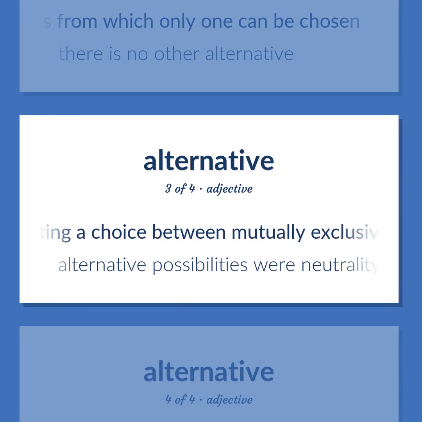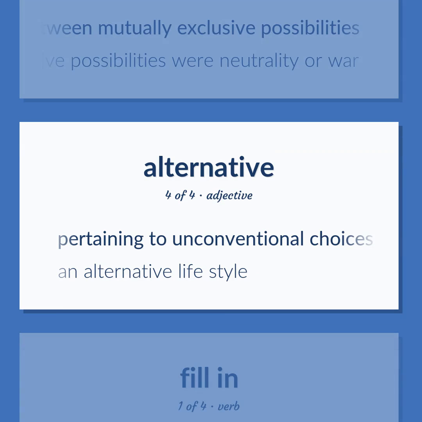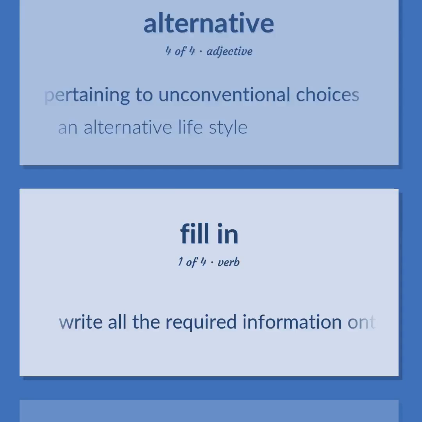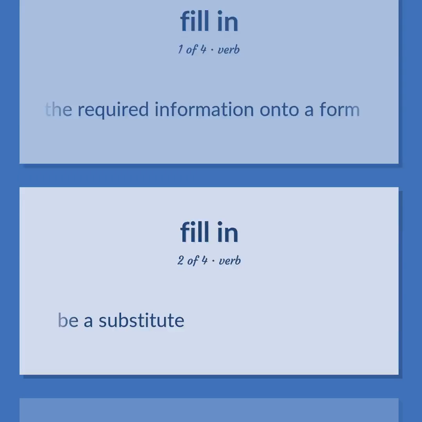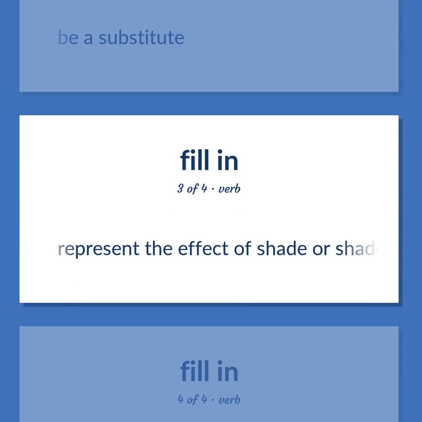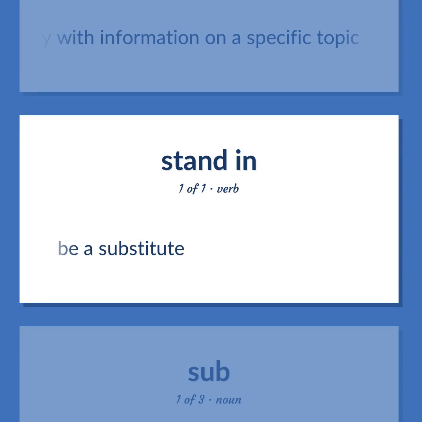Necessitating a choice between mutually exclusive possibilities. Alternative possibilities were neutrality or war. Pertaining to unconventional choices. An alternative lifestyle. Write all the required information onto a form. Be a substitute. Represent the effect of shade or shadow on. Supply with information on a specific topic. Be a substitute.